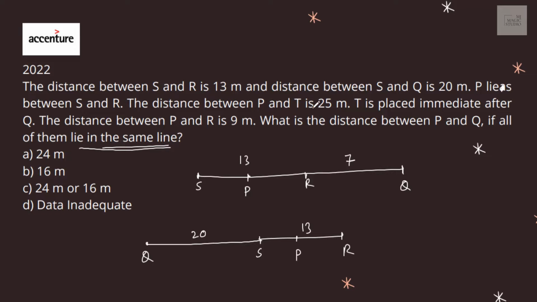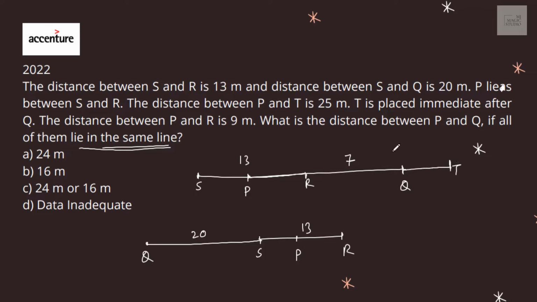The distance between P and T is 25 meter. So T can be anywhere here. The distance between this P and T is 25. It should be somewhere here.